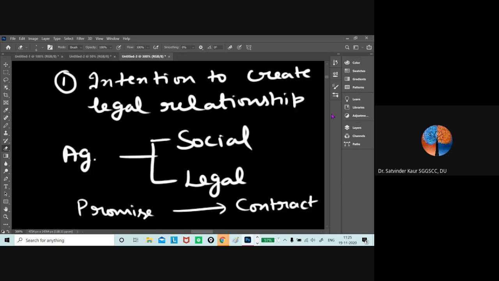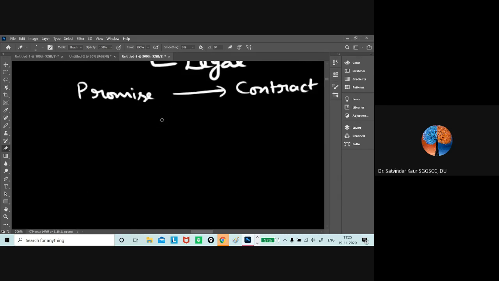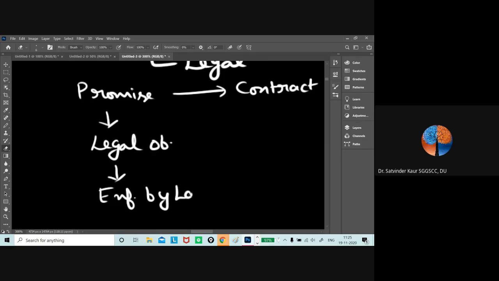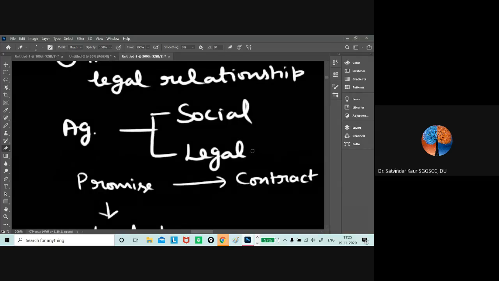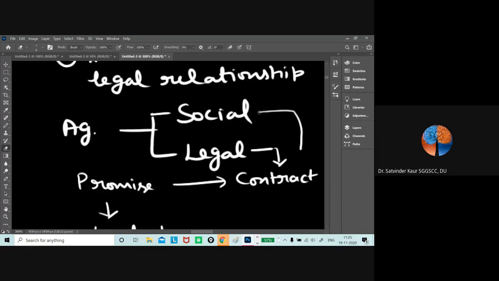The promise must be supported by legal obligation and must have all the essentials for enforceability by law. So agreements can be divided into social agreements and legal agreements. Legal agreements will turn into contracts; social agreements will not.